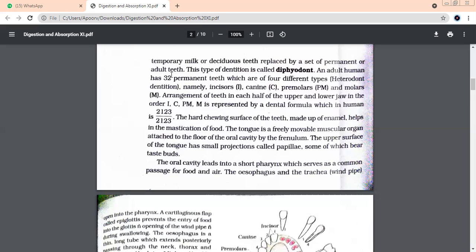Ma'am, we have two incisors in the front, and then one canine at the side of the incisors. So ma'am, it is 2 plus 2, that is 4, and then we add 2 again, so 6, and then 6 plus 4, 10, and then 10 plus 6, 16. Yeah, it's right actually.